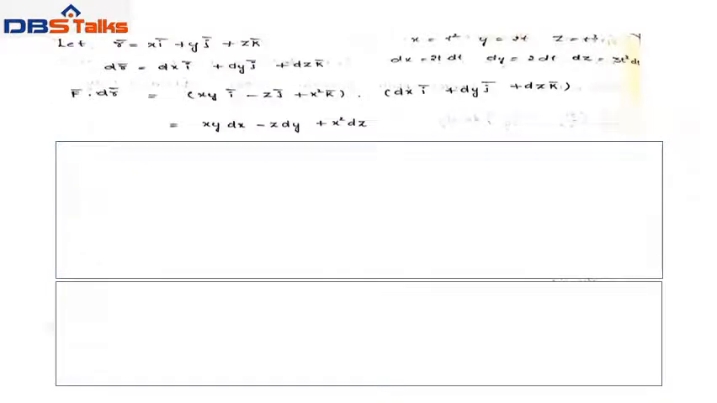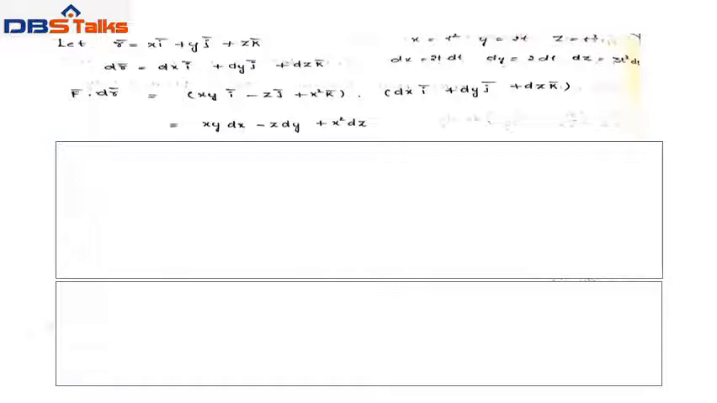Let position vector r bar equal x i bar plus y j bar plus z k bar and differentiate r bar. dr bar equals dx i bar plus dy j bar plus dz k bar. Also given x equal to t square, dx equal to 2t dt, and y equal to 2t, dy equal to 2 dt, z equal to t cube, dz equal to 3t square dt.